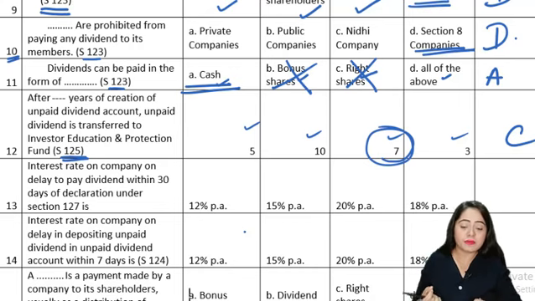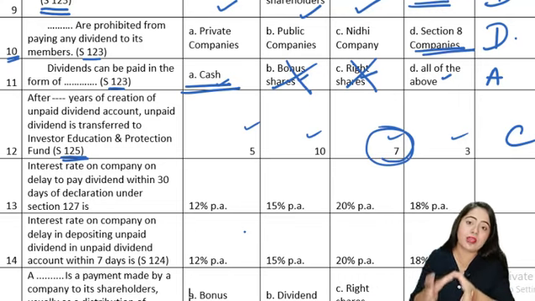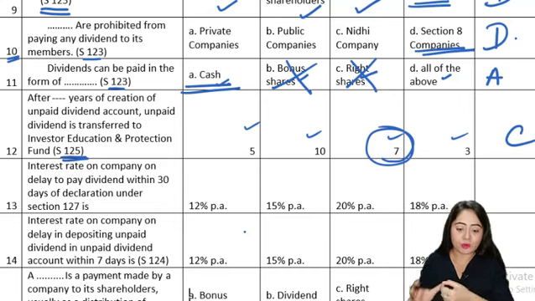If it does not make the payment, then there is some interest applicable on that amount, which is not paid to the shareholders. That interest amount is stated in your section number 127. That interest amount is 18% per annum. This 18% per annum amount has to be added along with this dividend amount, and this total amount will have to be paid to the members from the side of the company.